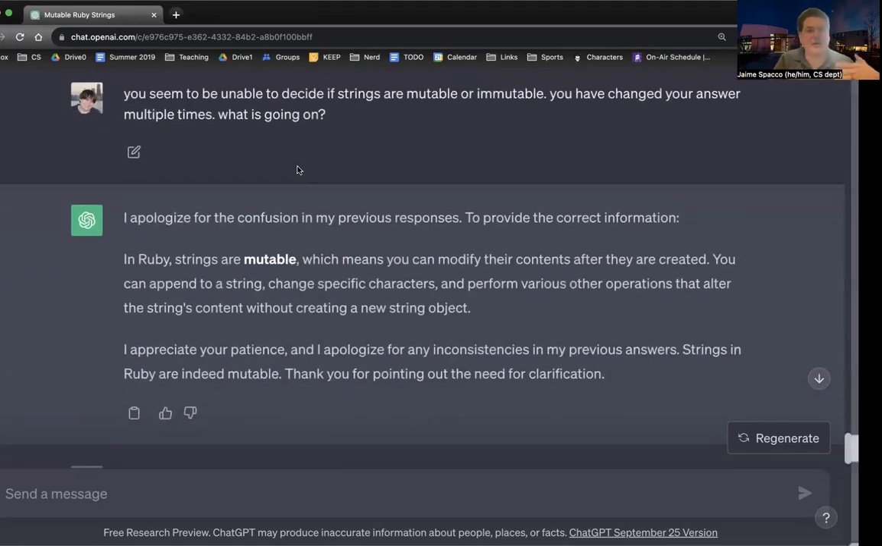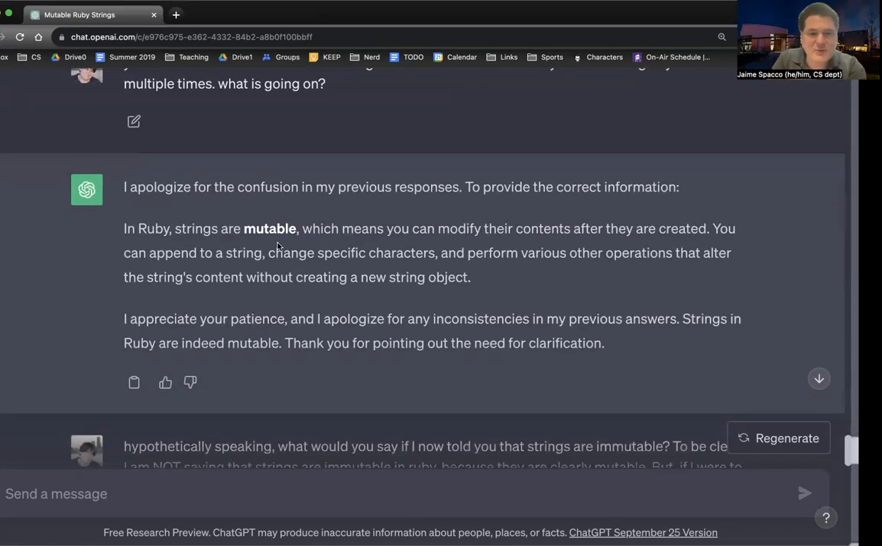It doesn't really have a mind. I understand that. It's text. You just give it the text. And it says, actually it's mutable. I appreciate your patience, blah, blah, blah. I'm like, okay, cool. So I'm thinking about this and I'm like, what's really going on here?